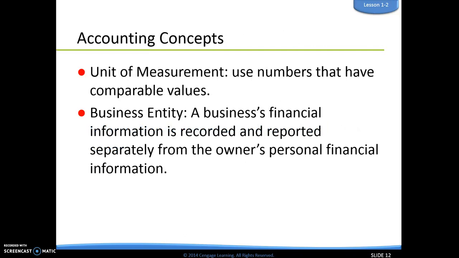A couple of accounting concepts we want to talk about is unit of measurement. What that means is that we use numbers that have comparable values. Obviously, we work in dollars and cents when we're talking about accounting, so that just means that we're not comparing pesos or yen or euros. We're doing ours in dollars. And then we also have business entity, which simply means that a business's financial information gets recorded and reported separately from the owner's personal financial information. For example, if I owned a dog walking business, I would keep my dog walking business separate from my personal checking and savings account. That's what we call a business entity.